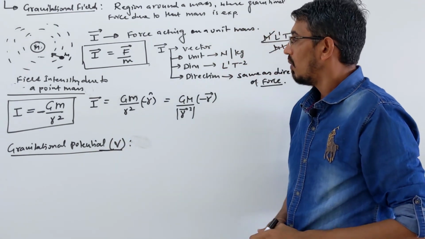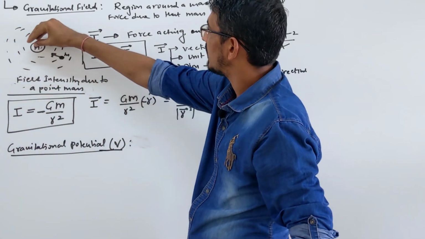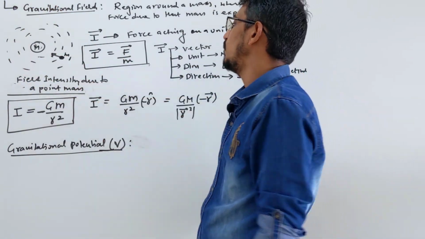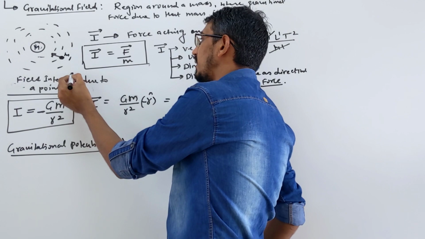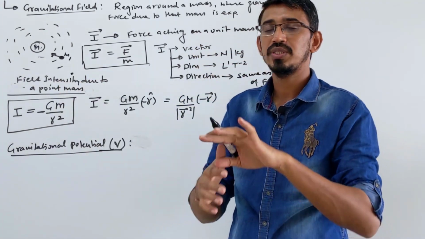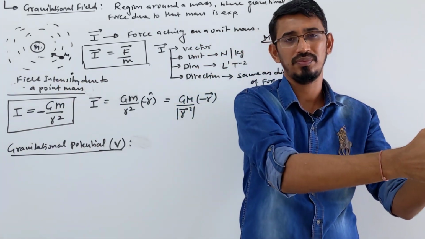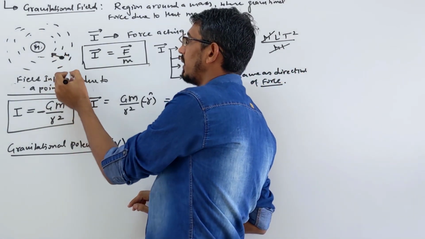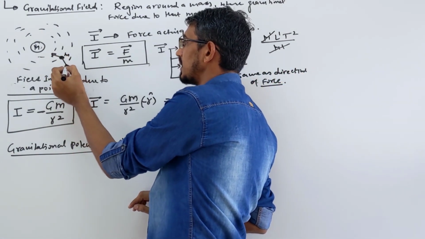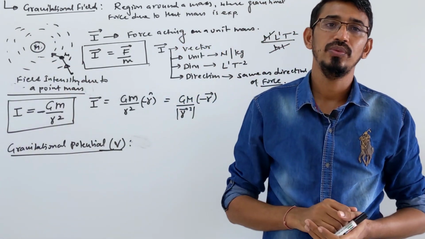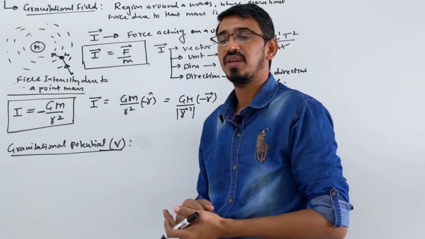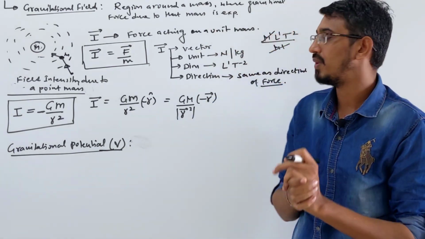This is the mass which is producing a gravitational field around it. You want to bring an object from infinity, very very far, where we say the intensity is 0, to some point near it. How much work do you have to do? That work done is called the gravitational potential energy. So how do we define gravitational potential?